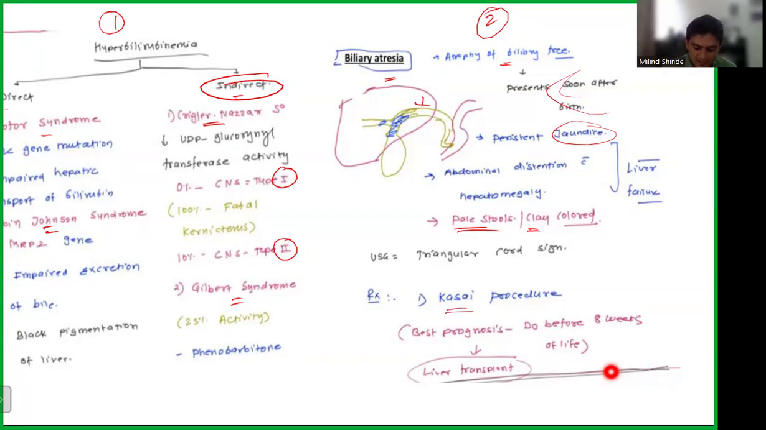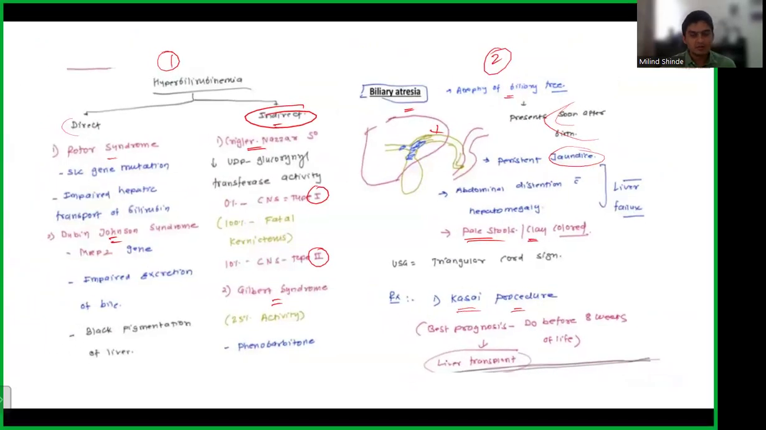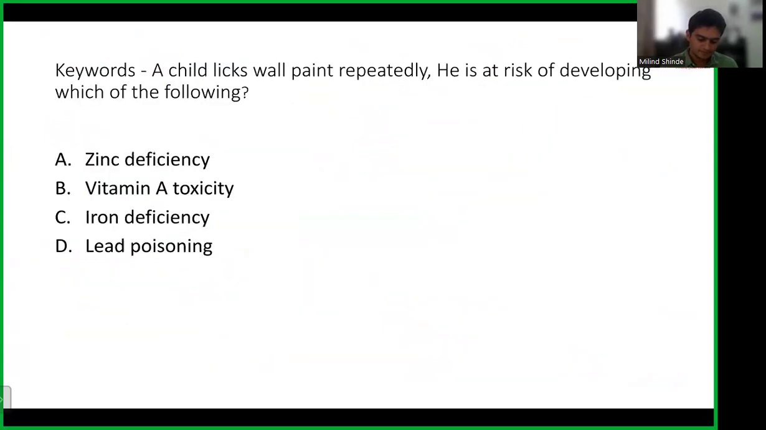And treatment is the Kasai procedure. Might be asked. Remember, it's not like you can do the surgery at any time. If you do it within 8 weeks of life, it has the best prognosis. So that is how you reach the diagnosis. Any of this information would have helped you reach the answer. Now let's move on to the next question.